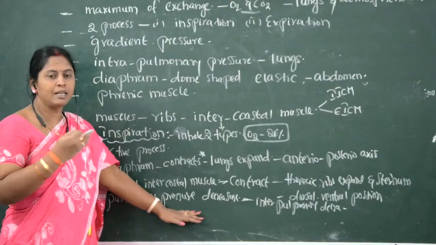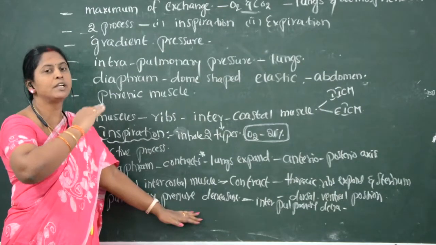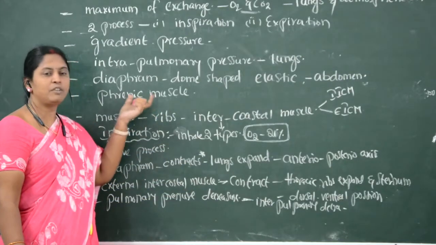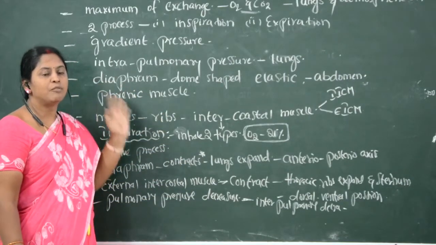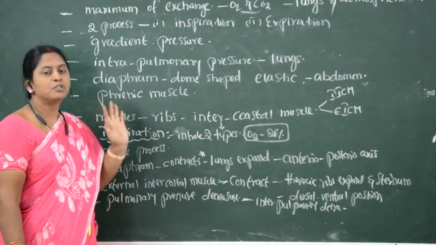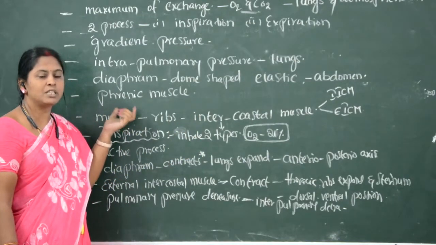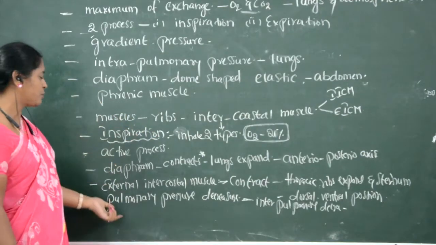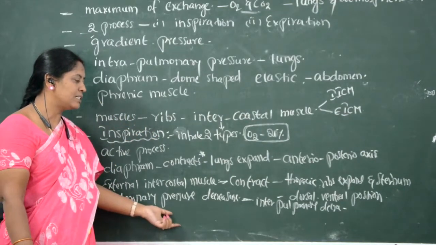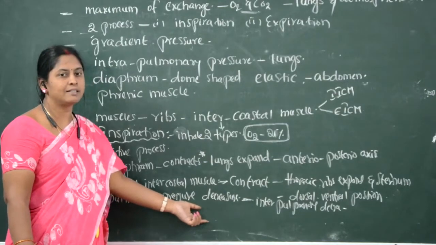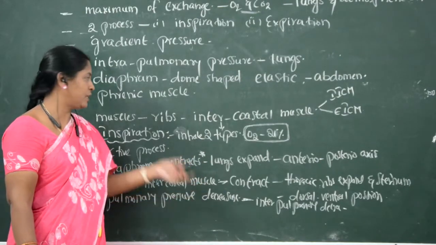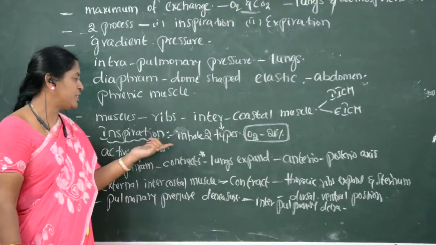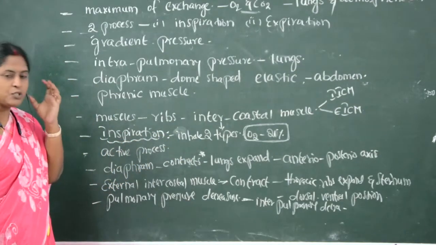So automatically air rushes from outside to the lungs, because we already know that diffusion occurs from high pressure to low pressure. So the atmospheric pressure, which is more in the atmosphere, enters into the lungs, where the lungs have less pulmonary pressure. So in this way the inspiration occurs. Inspiration occurs because of the contraction of the muscles.